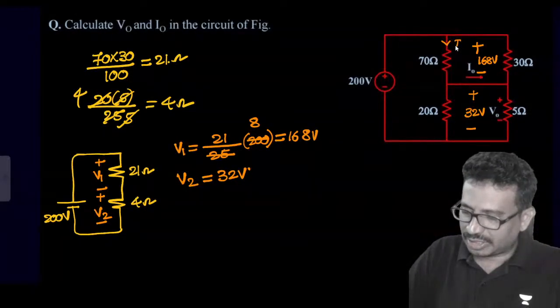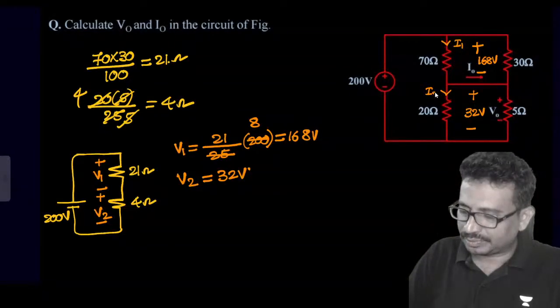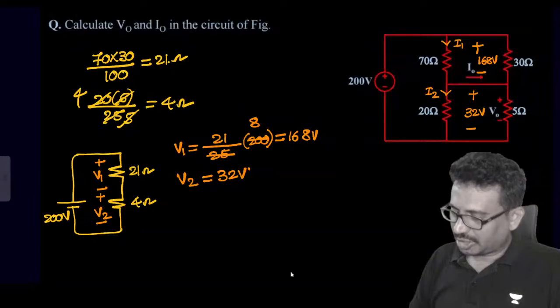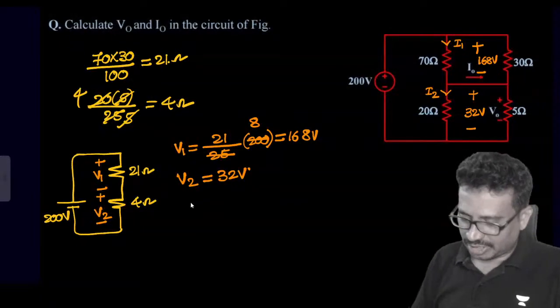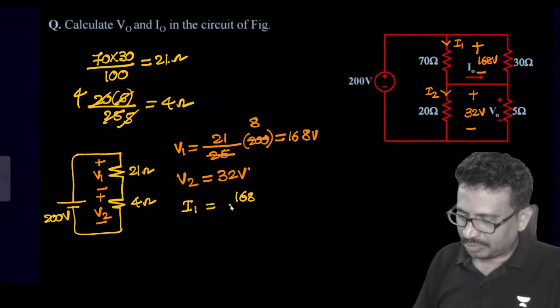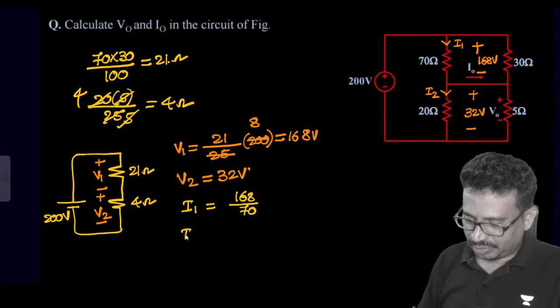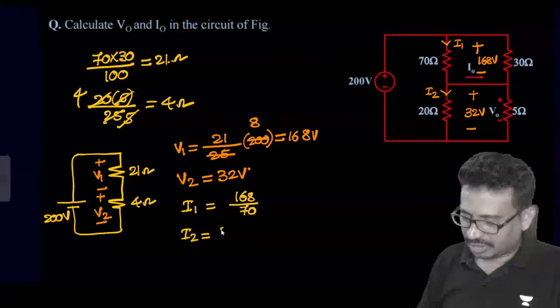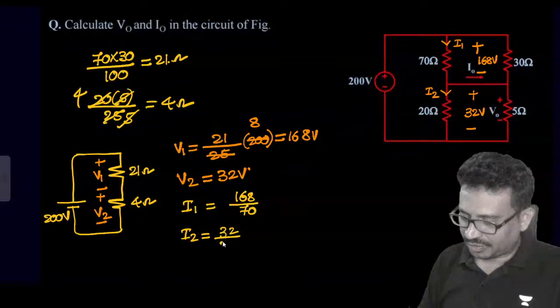If I call this current I1 and this current I2, the I1 value is 168 by 70. Next, the I2 value is 32 by 20. So from this we can get the I0 value.